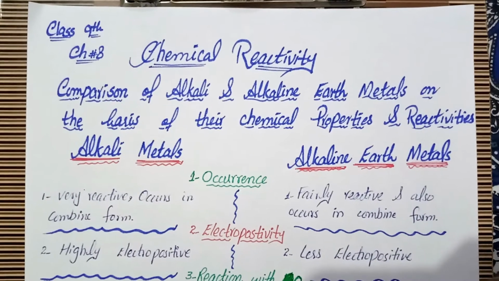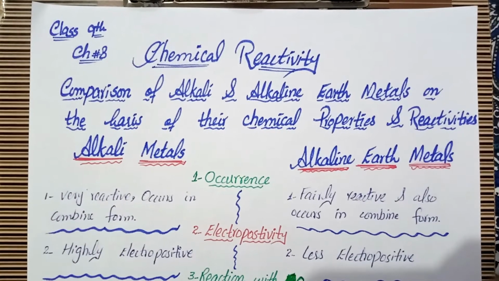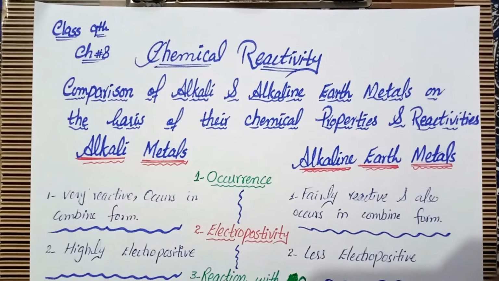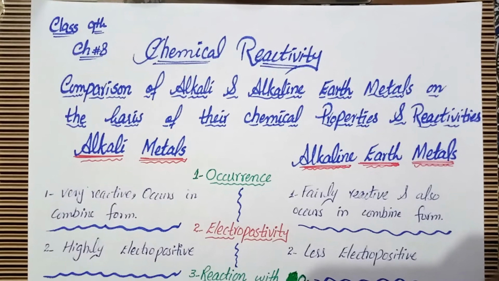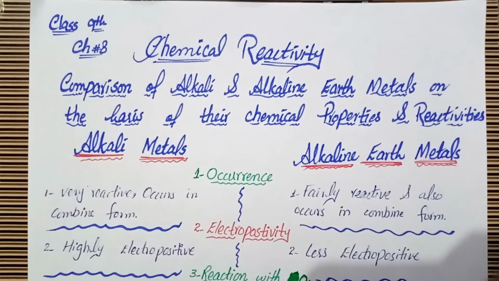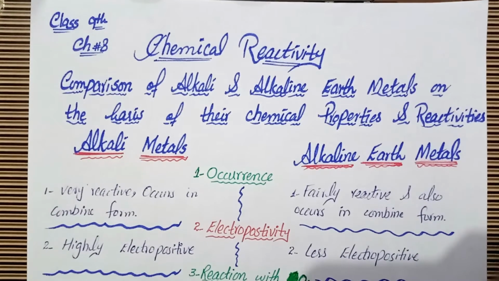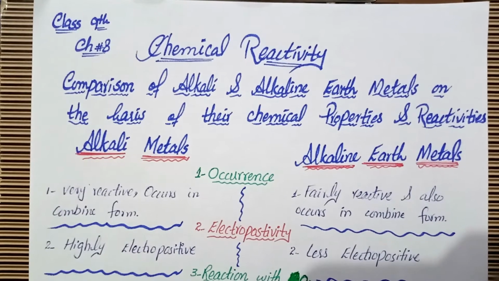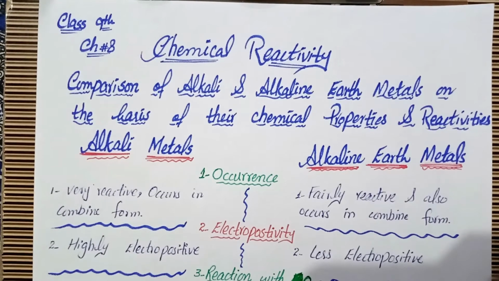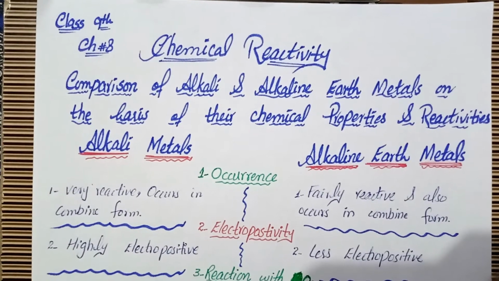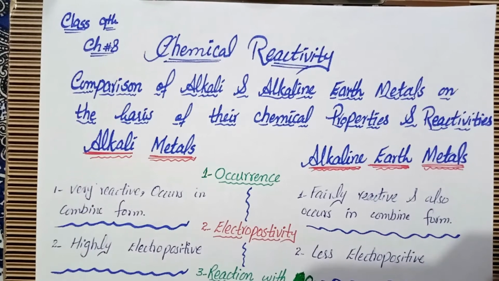First of all, the first difference between both of them is occurrence. Alkali metals are very reactive and occur in combined form. They usually don't exist in the independent or atomic form because they are very reactive. They are unstable in their atomic form, so they readily react with another atom to make a molecule. On the other hand, alkaline earth metals are fairly reactive. They don't show very fast reactions with other atoms, so they also occur in combined form, but they are less reactive than the alkali metals.